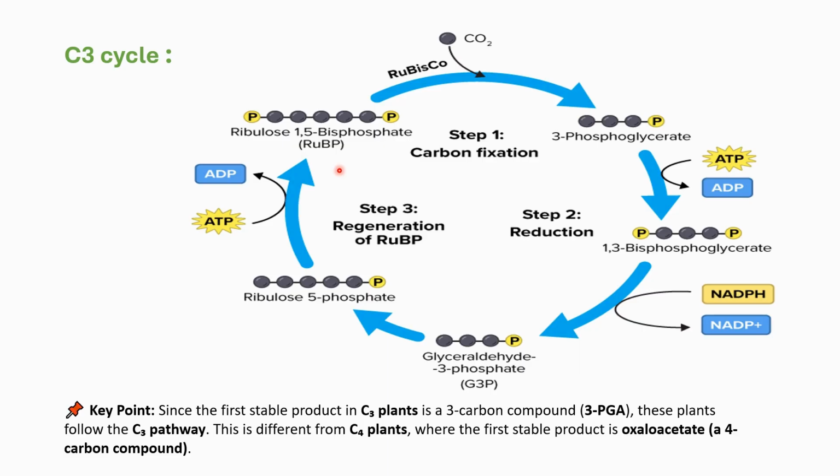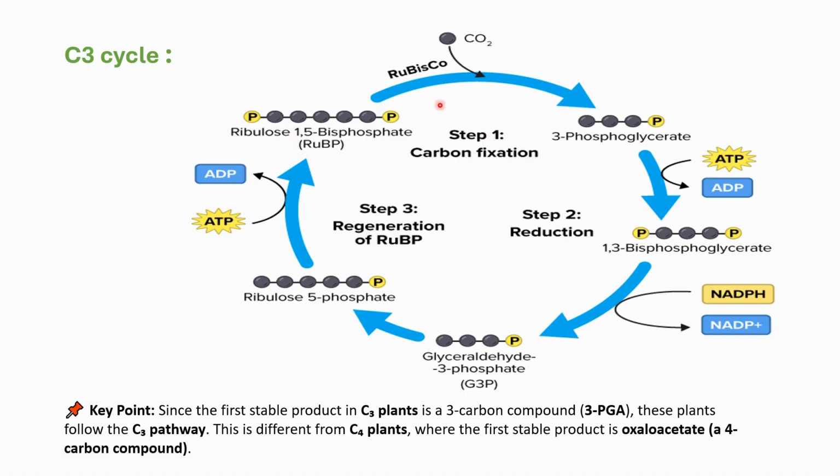We start with ribulose 1,5-bisphosphate, and with the help of all these enzymes and energy, and with the formation of some byproducts, ribulose bisphosphate is formed again. This cycle goes on in the photosynthesis process. This reaction is known as regeneration of RuBP because it is regenerated, formed again. Simply, the C3 cycle contains three steps.